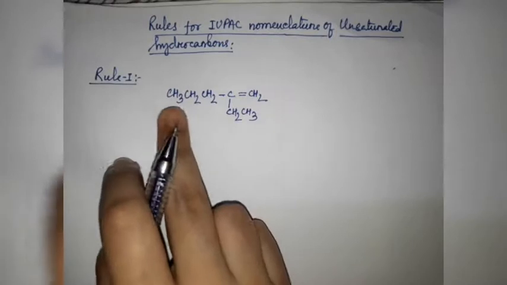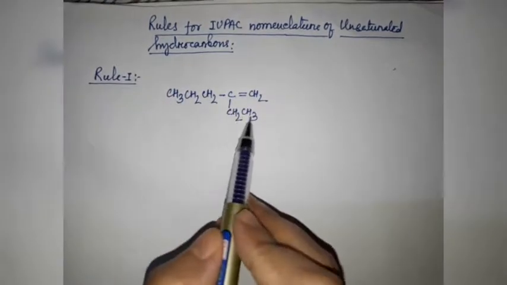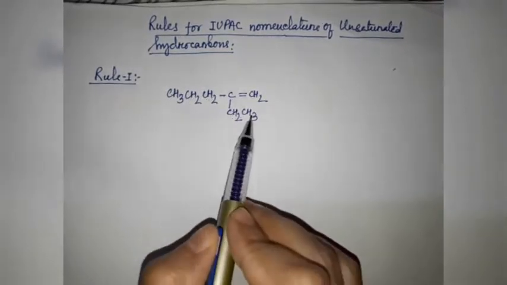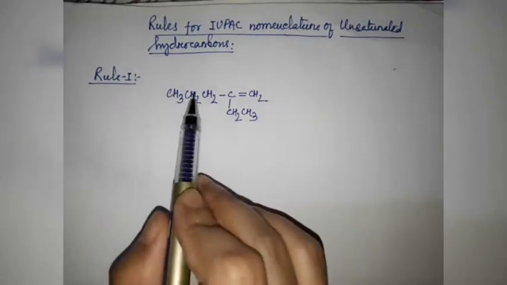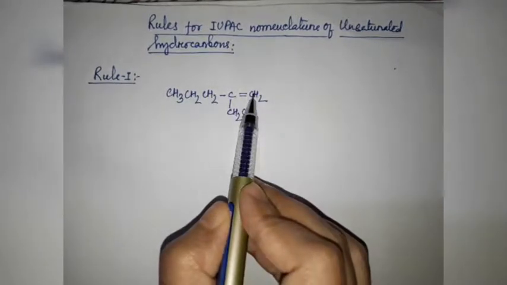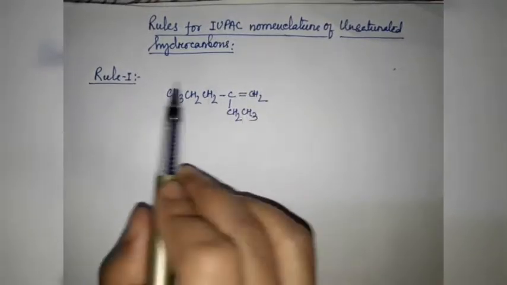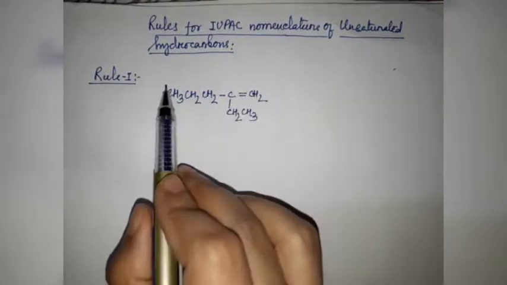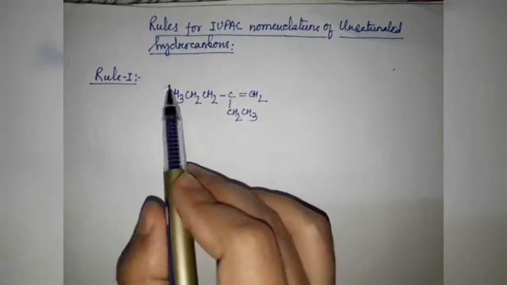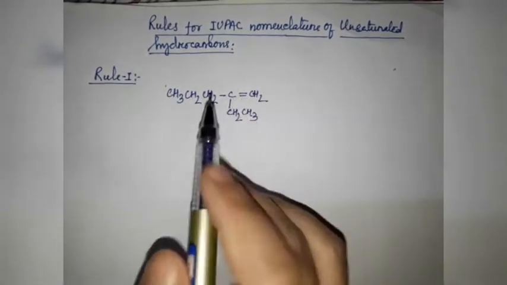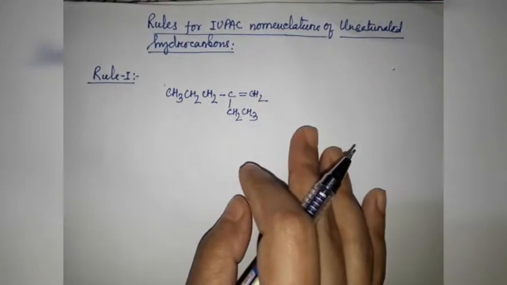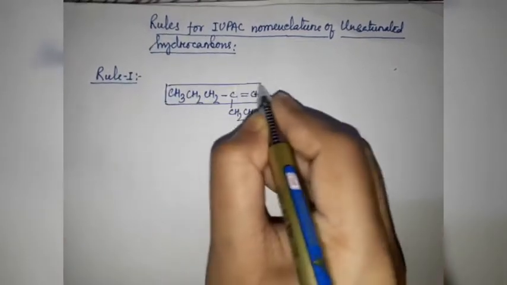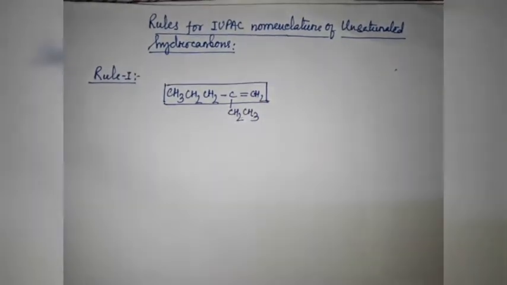So according to the longest chain rule, we cannot take this one as our parent chain. It has 1, 2, 3, 4, 5, 6 carbon atoms, right? But this chain has 5 carbon atoms. But as this system has a multiple bond, that means a double bond, we have to consider this one as our parent chain because this chain includes the double bond. In case of a triple bond also we follow the same rule. That means the parent chain must contain the multiple bonds. So in that case this is our parent chain, not this one. Okay.